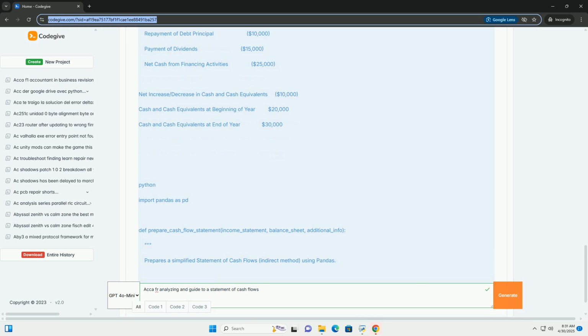Liquidity analysis. Net cash flow from operating activities: a positive and growing cash flow from operations is crucial. It indicates that the company is generating cash from its core business. A negative operating cash flow is a red flag, suggesting the company might be struggling to generate cash from its core operations. Current ratio and quick ratio considerations: while the SCF doesn't directly calculate these, a strong operating cash flow supports a healthy current and quick ratio.